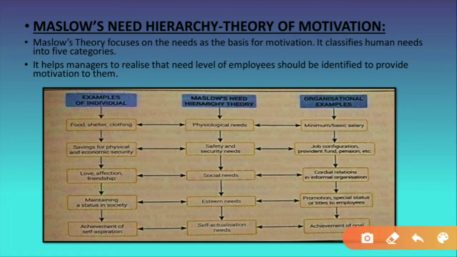Now, read the explanation. Maslow's theory focuses on needs as the basis for motivation. It classifies human needs into 5 categories. It helps managers realize that the need level of employees should be identified to provide motivation to them.